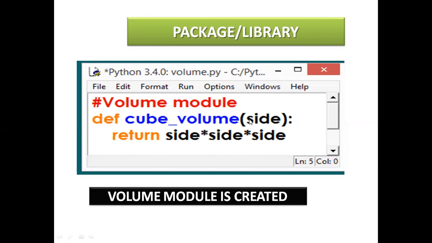Whenever you enclose any variable inside a function bracket, that becomes a parameter or argument here. So after def you have to return. Return is a keyword. Def is a keyword here. Side into side into side. This becomes a multiplication, side cube, and you can write here print, otherwise you can call it.